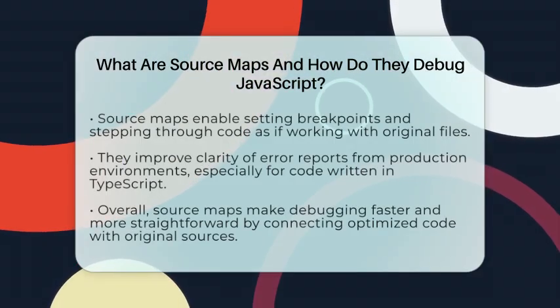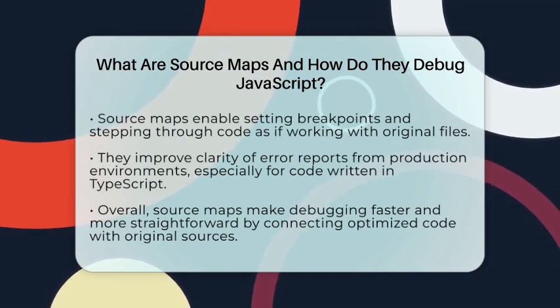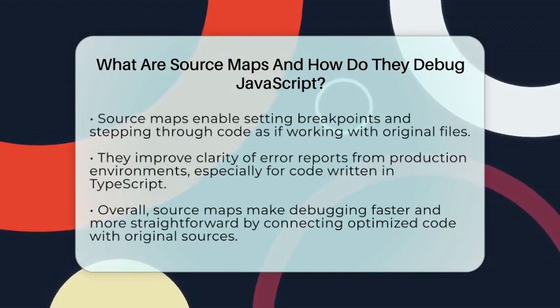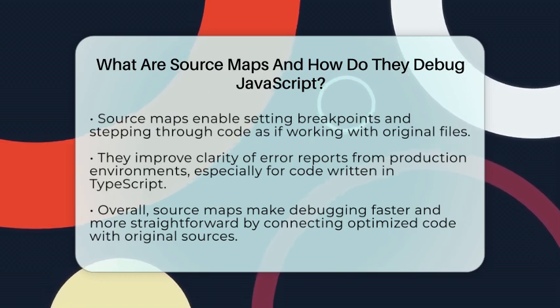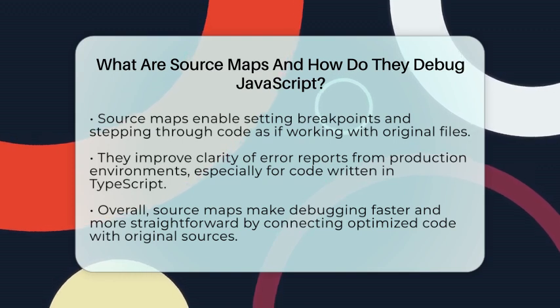Error reports from production environments become clearer because source maps translate the minified stack traces back to the original code. This is especially helpful when debugging code written in languages like TypeScript that compile to JavaScript. In short, source maps are essential tools that connect your optimized production code with your original source files.